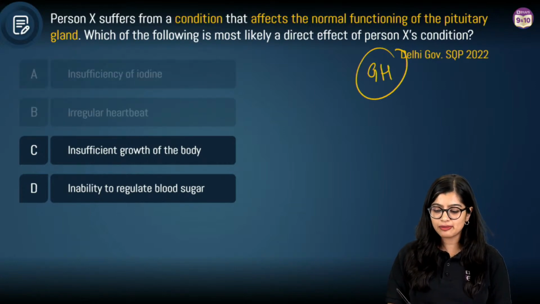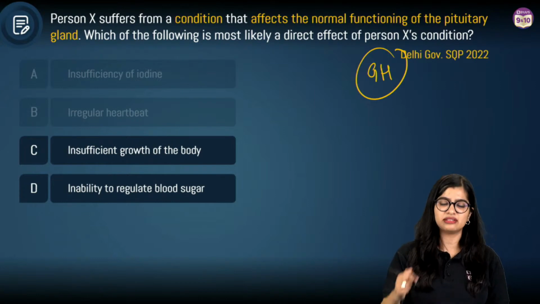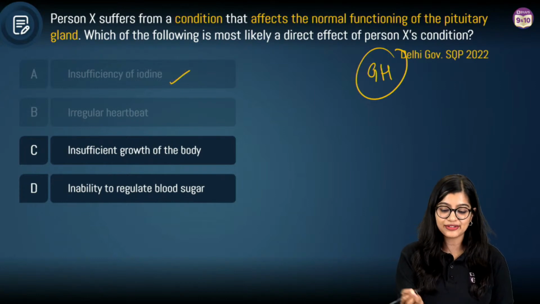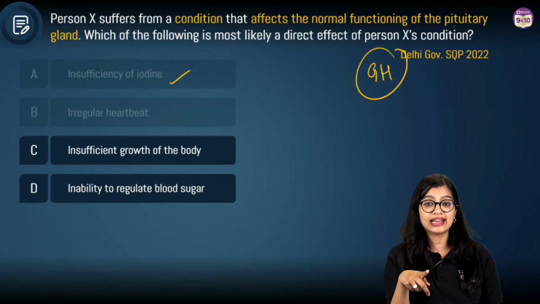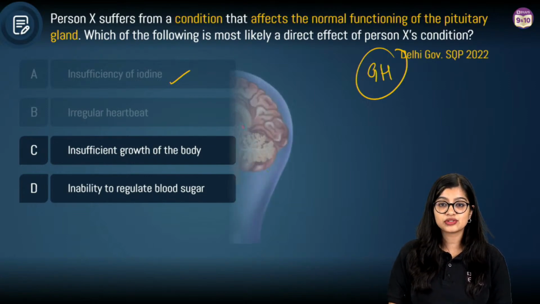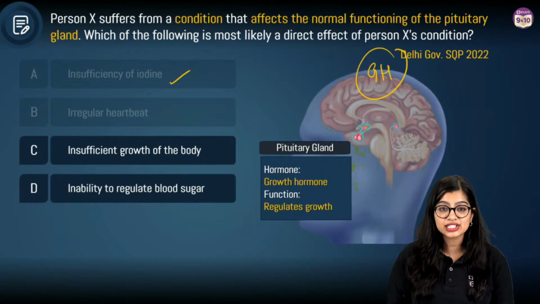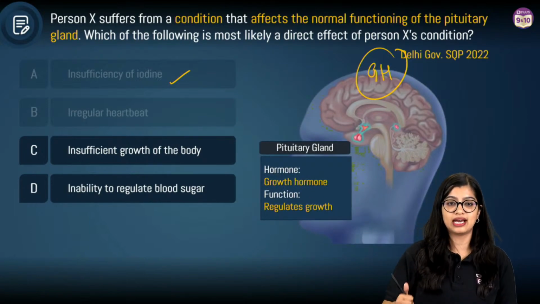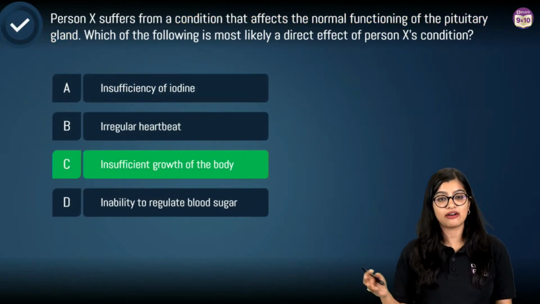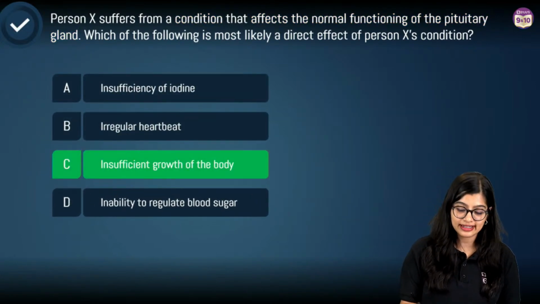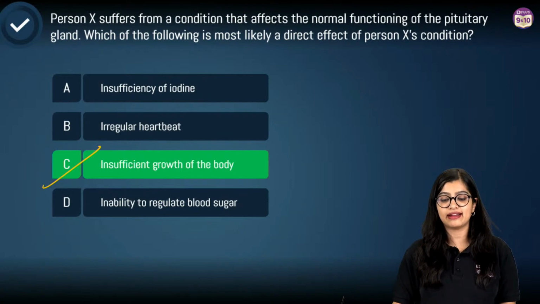So irregular heartbeat, insufficient iodine production, we will not consider all that. First of all, insufficiency of iodine is not because of pituitary gland, it's because of your diet, right? So in this particular case, if there is not enough pituitary gland, it will affect our growth, which is why the correct answer is option C, that is insufficient growth of the body.